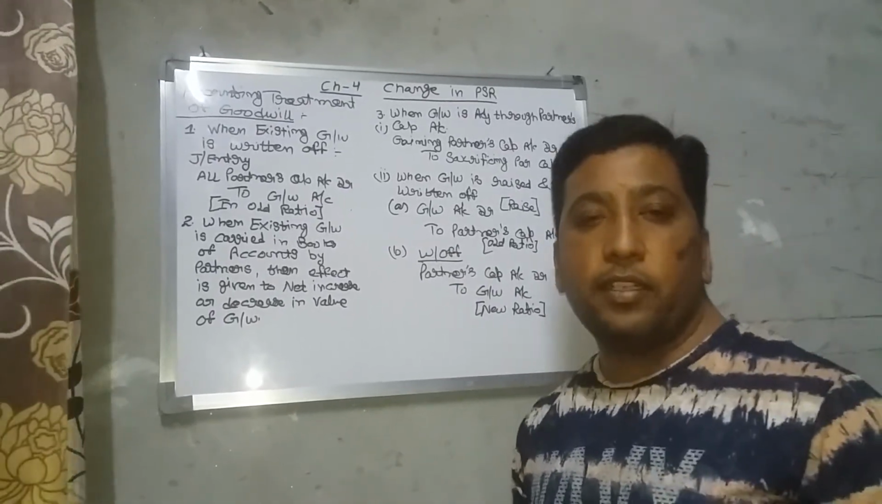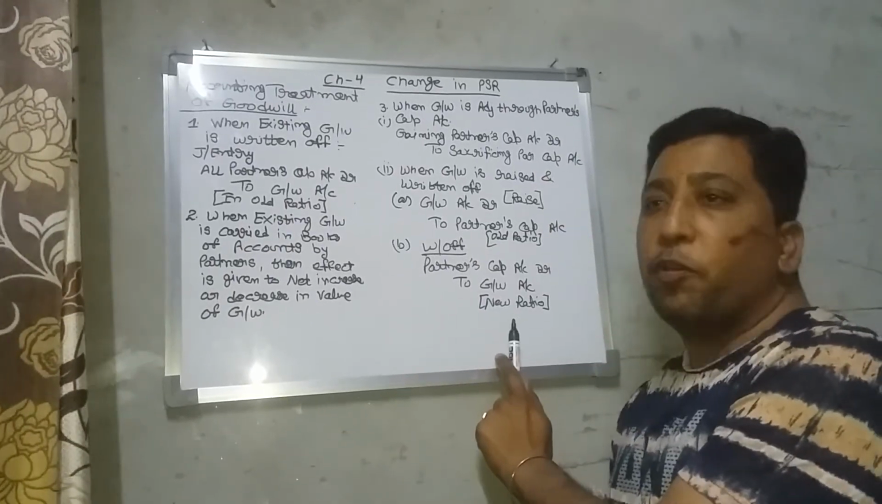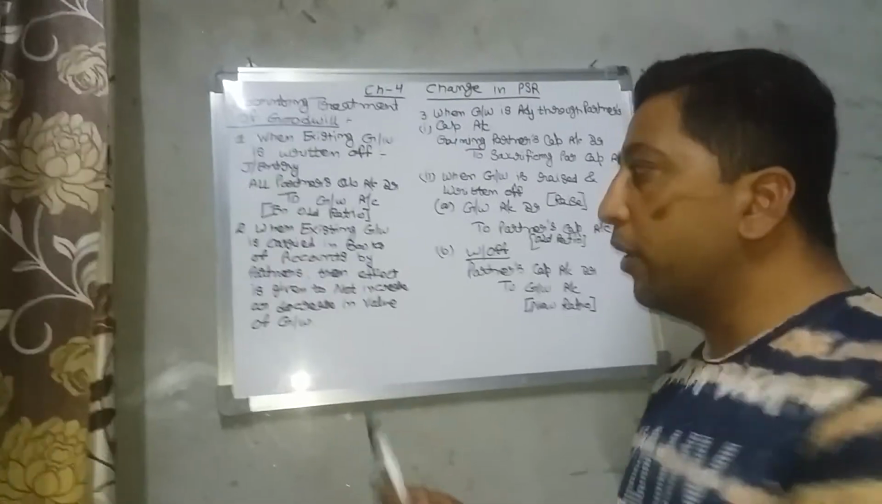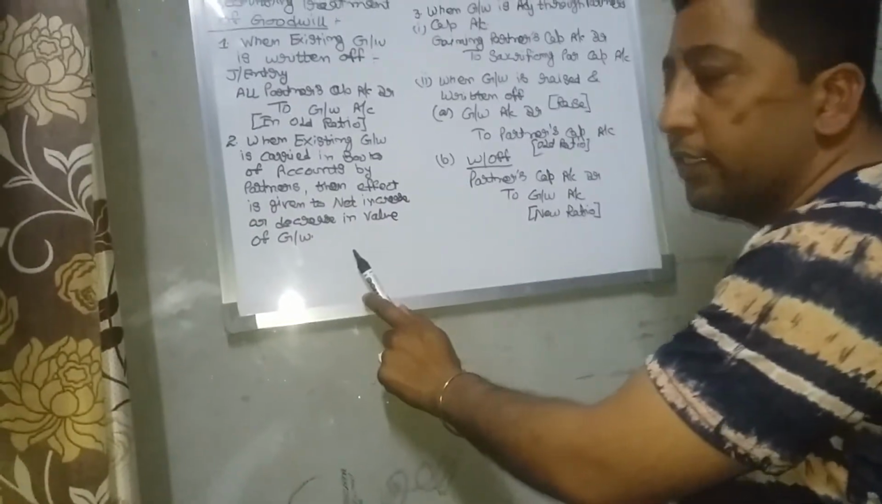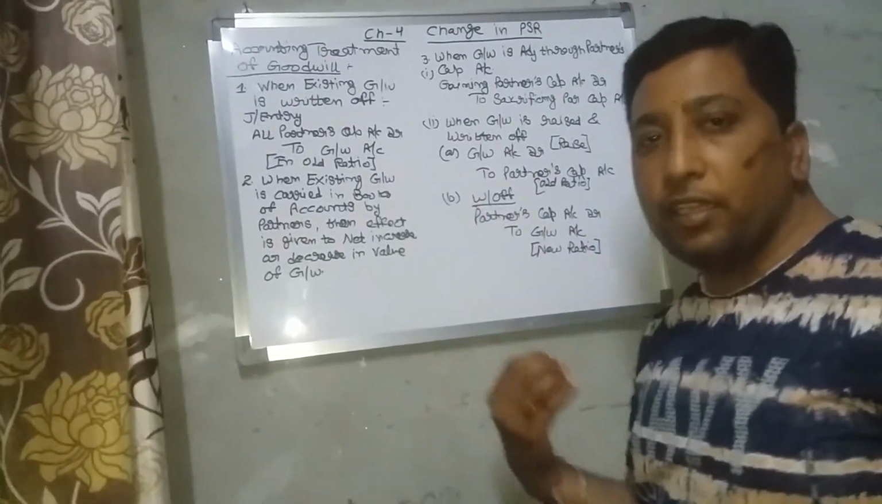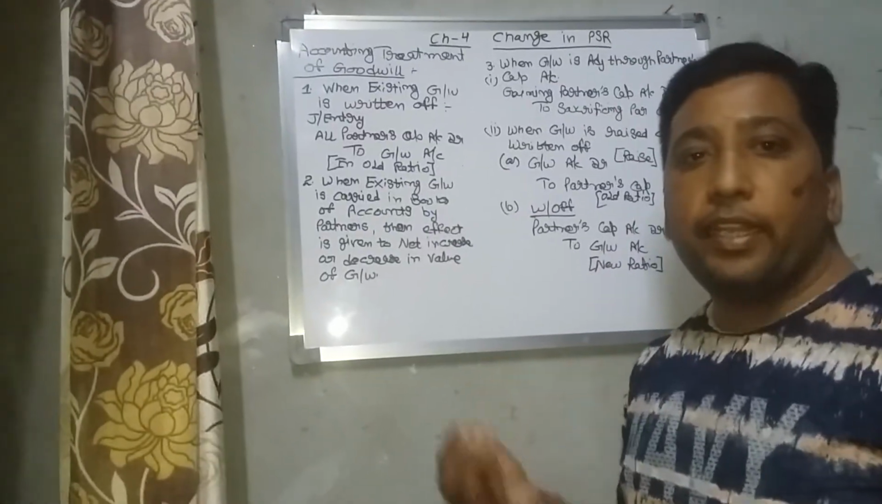Whenever the partners decide to change the profit sharing ratio, then this write off would be in the new profit sharing ratio. So these are the journal entries relating to the accounting treatment of goodwill. First, when existing goodwill is written off; second, when existing goodwill is carried on into the business; third, when goodwill is adjusted through partners' capital; and fourth, when goodwill is raised and then written off.